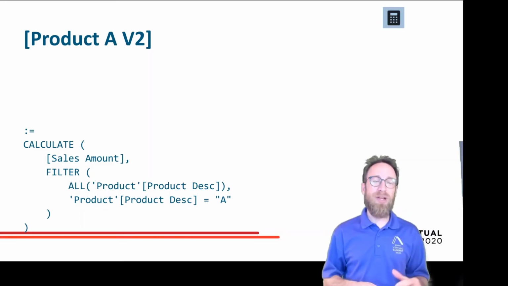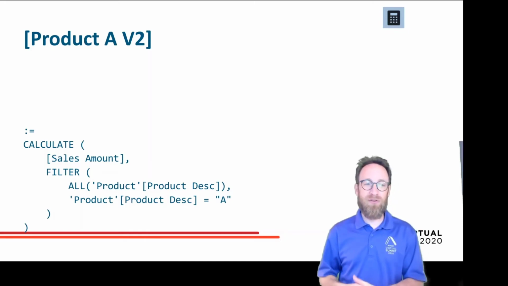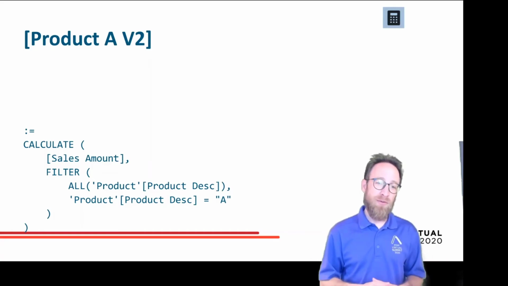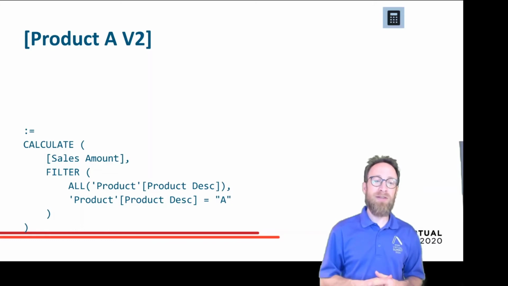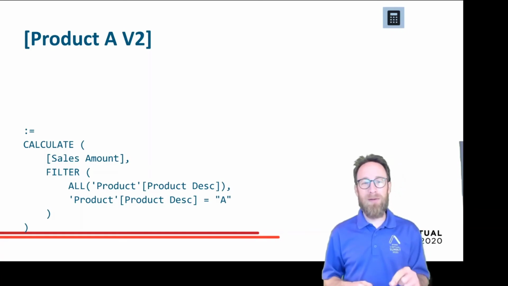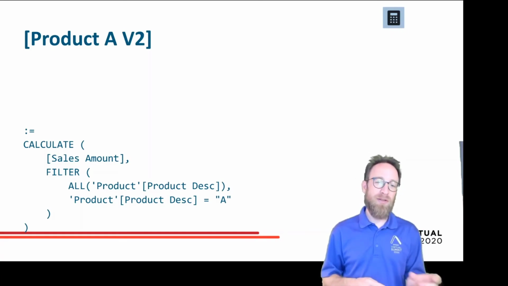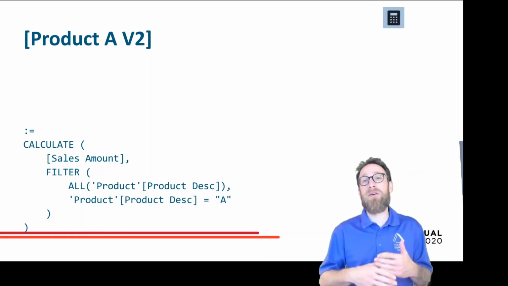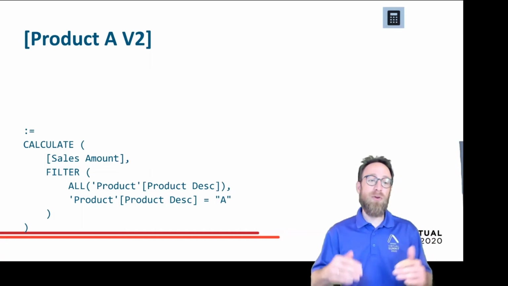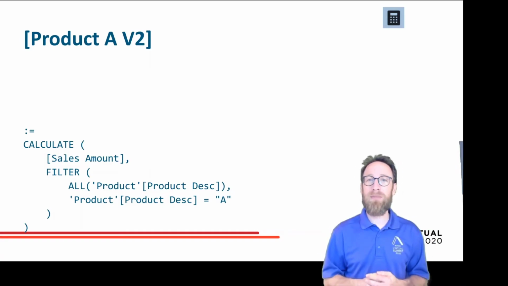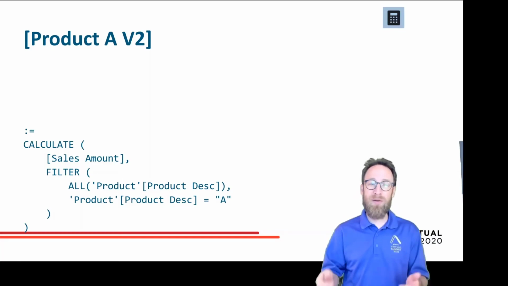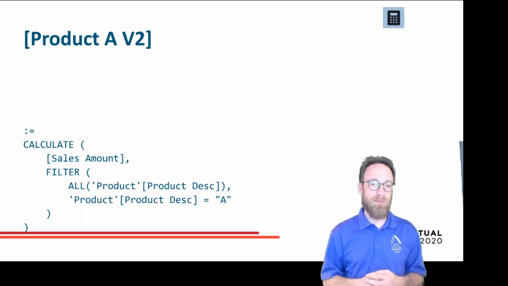So the second parameter is not directly a condition, but a call to the filter function. And the filter function returns a table consisting of some rows. What kind of rows? The first parameter of the filter function is also referring to a table. What table? In this case, it's the product description of products, but not just the current filter context, but all of them. So all product description shows all the product descriptions of the table product, no matter if there is a filter on the product table or the product description column.